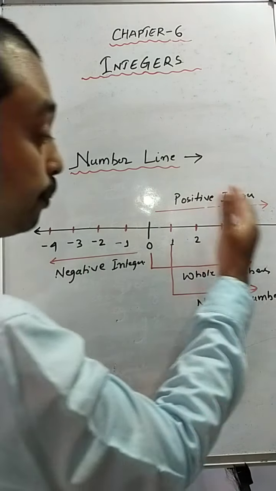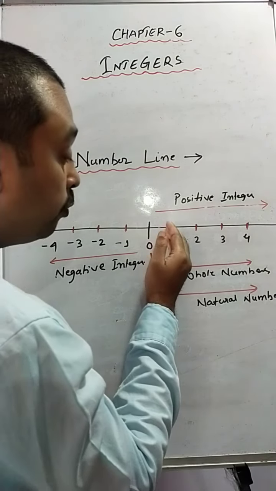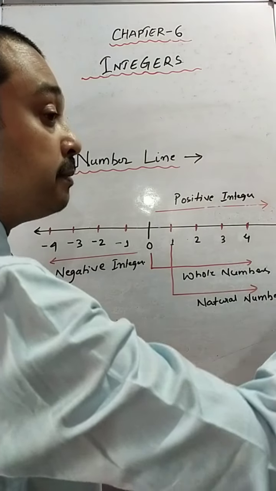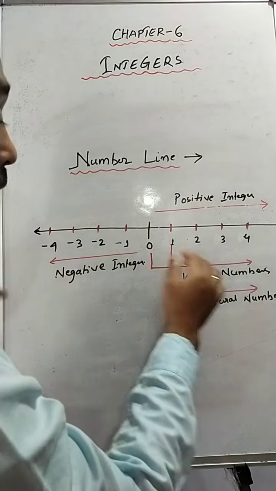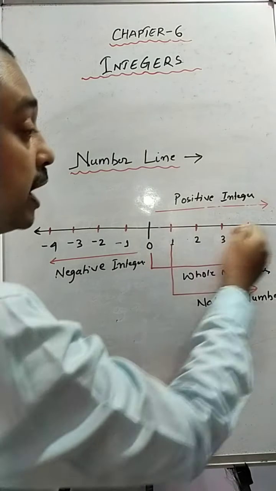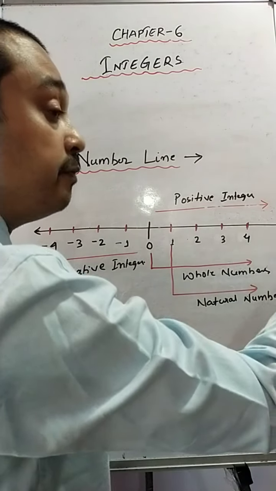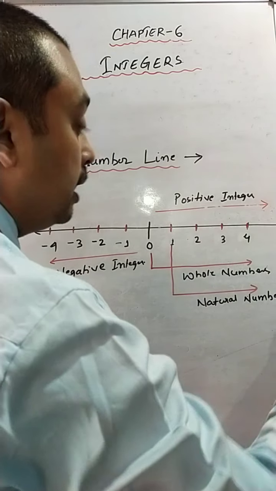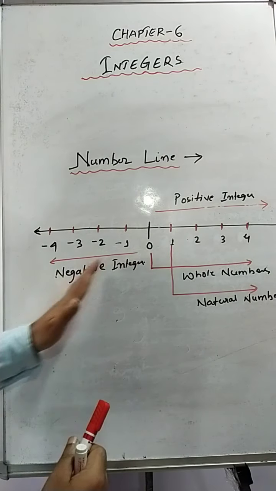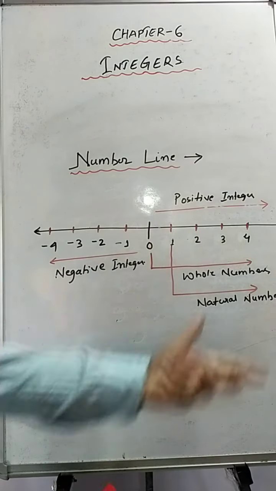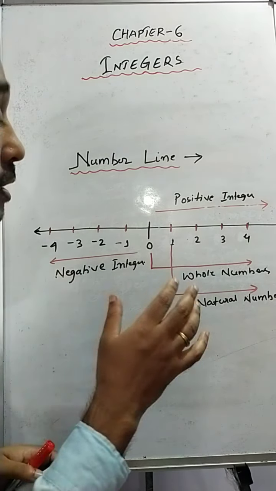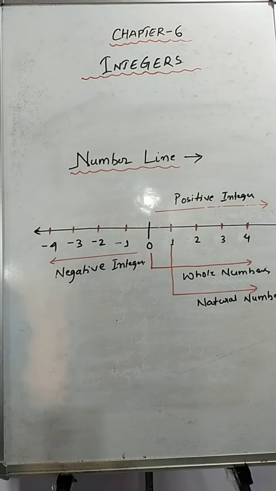So the more we go away from 0, the smaller the number becomes. But in case of positive numbers, the more we go away from 0, the bigger the number becomes, bigger and bigger. So the opposite thing is happening. Towards the positive side, if you're going towards the right-hand side, the numbers are becoming greater. Towards the negative integers, if we go away from 0, the number becomes smaller and smaller and smaller. Okay, so this is a very important concept. You will require this in the exercise.